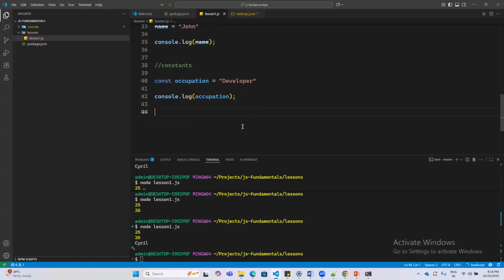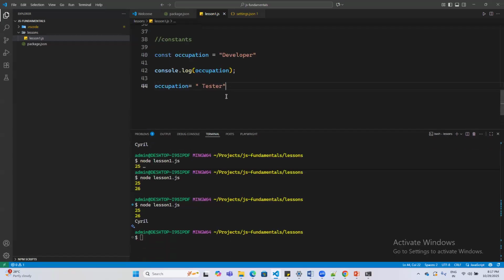Now see the magic here. If I want to reassign my value to, say, tester, will this allow? No, no, no, right? I haven't added a condition here where we can check these compile time errors. So if I just try to reassign the value, occupation equals tester, you see there is no error on the screen.